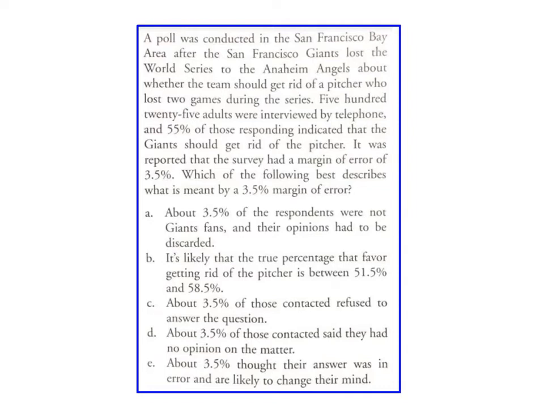About 3.5% of respondents were not Giants fans. Well, that's wrong. We know what margin of error means. It helps us build our confidence interval, 55 plus or minus 3.5%. This is where we think the likely proportion lies. It has nothing to do with who is a fan of what. B, it's likely that the true percentage that favor getting rid of the pitcher is between 51.5 and 58.5. I think that's going to be it, but let's keep going.